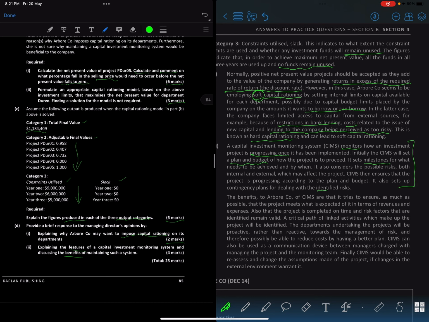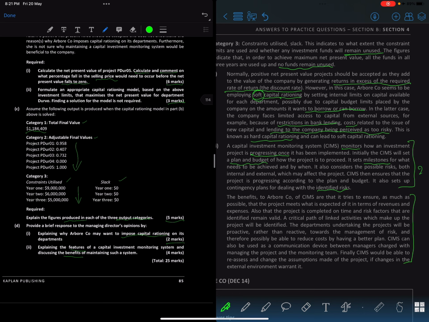It will identify all the risks and then try to mitigate them, transfer them, whatever the framework is, based on their consequences and all, right? The benefit to Arbor of CIMS, we need to explain that as well. Yeah, the benefits of it, right? So that's the second part. You see how they have explained.